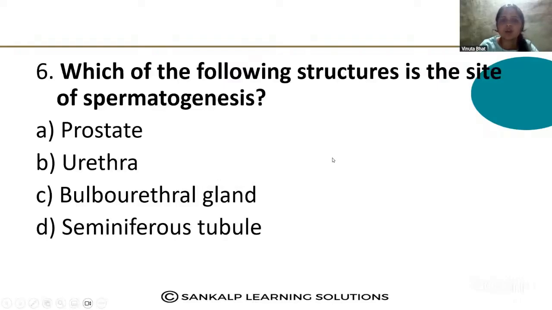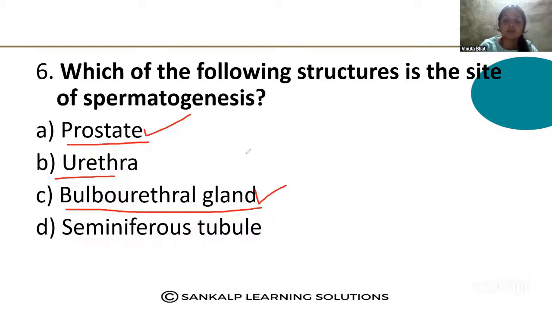Next question. Which of the following structures is the site of spermatogenesis? Prostate gland, urethra, bulbourethral gland, seminiferous tubule. So, where does the spermatogenesis process take place? The prostate gland, urethra, and bulbourethral gland: these two glands are involved in the formation of the semen.